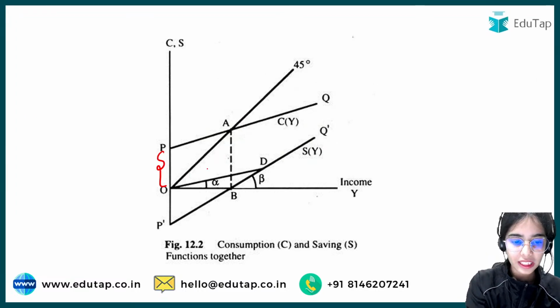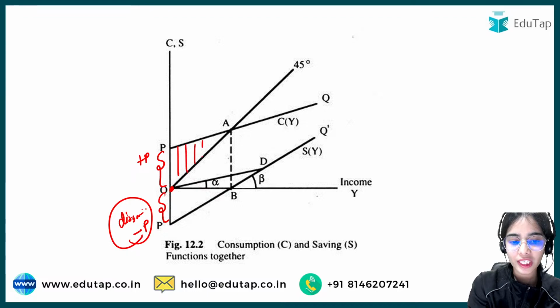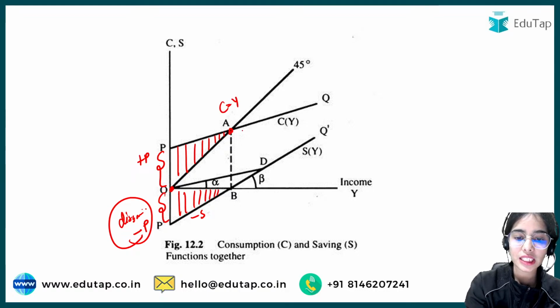So if your autonomous consumption is P, then your autonomous saving, that means the saving at the zero level of income, will be minus P. So whatever extra consumption that you are doing will be negative savings. When the consumption is equal to income, your savings will be equal to 0.